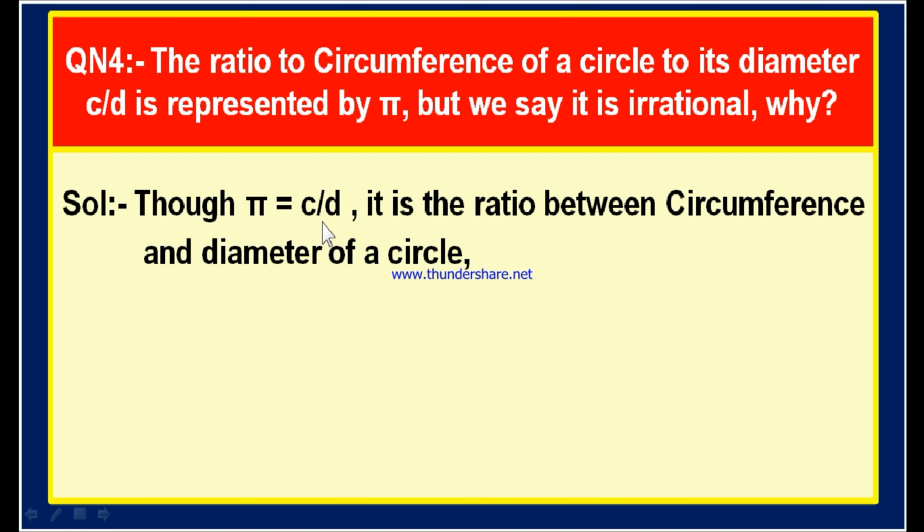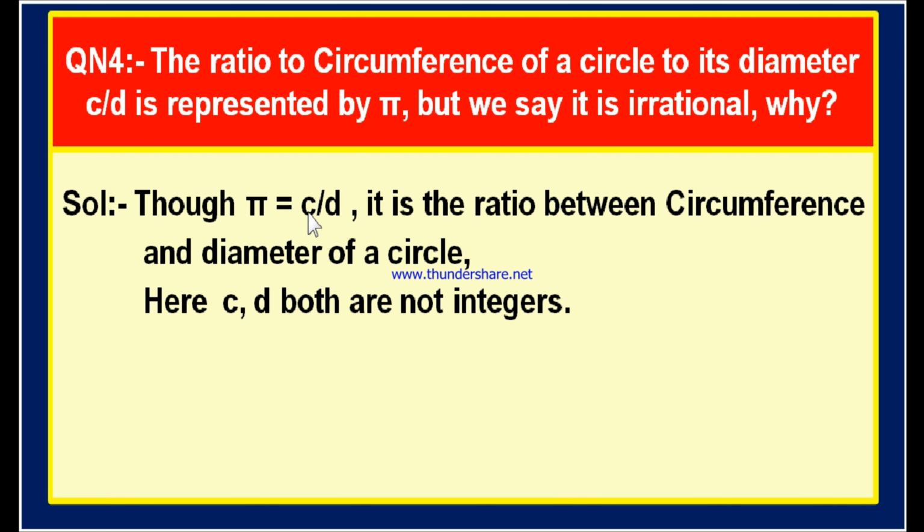Though pi is in the form of p by q, here c and d should be integers. If c and d are integers, then only you can say that it is a rational number. If any one of c and d is not an integer, then you can straight away say that pi is not a rational number and it is an irrational number, isn't it? Therefore here c and d both are not integers. If c is an integer, then d need not be an integer. If d is an integer, then c need not be an integer. Or in some cases both c and d are not integers.